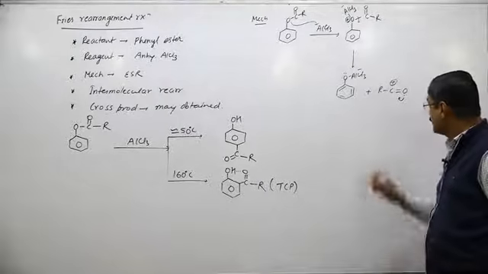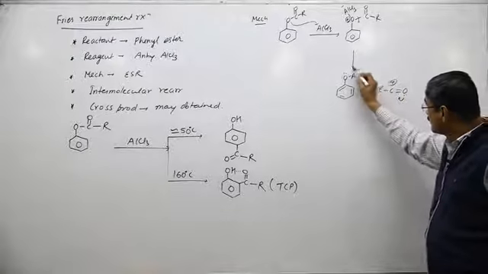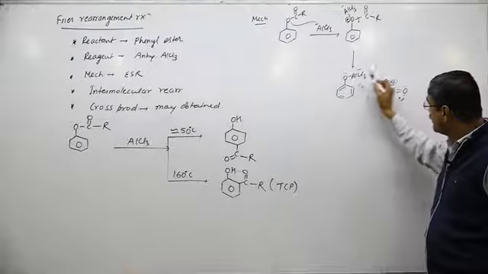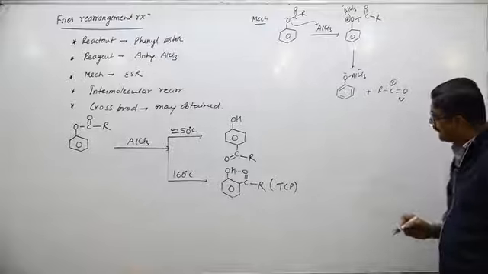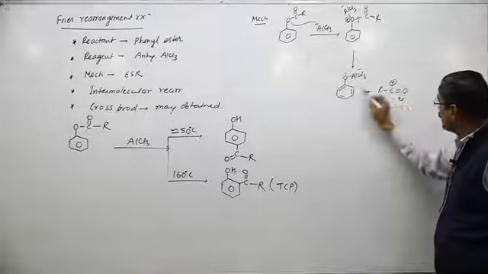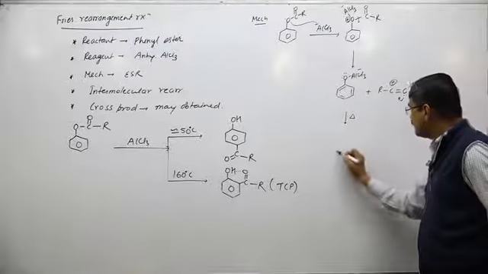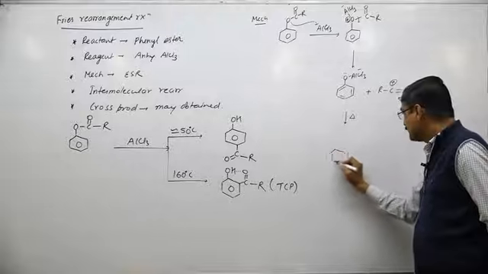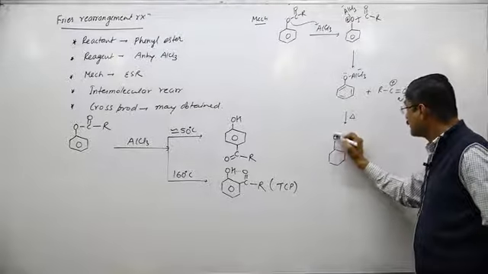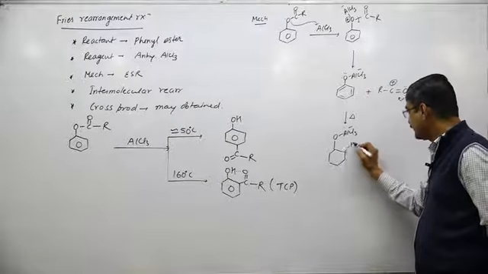At higher temperature, ortho product is major, because at ortho position, the crowding effect of this OAlCl3 is high. That's why high temperature is required for reaction at ortho position. So I write here the major product of ortho position, suppose like this.